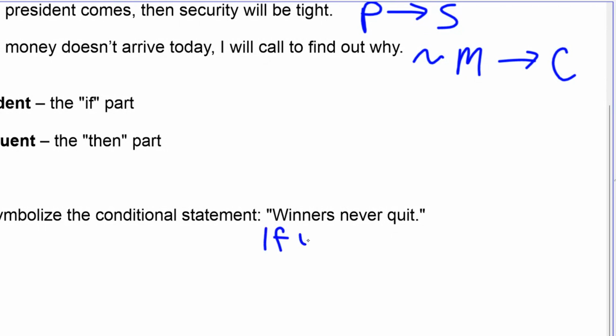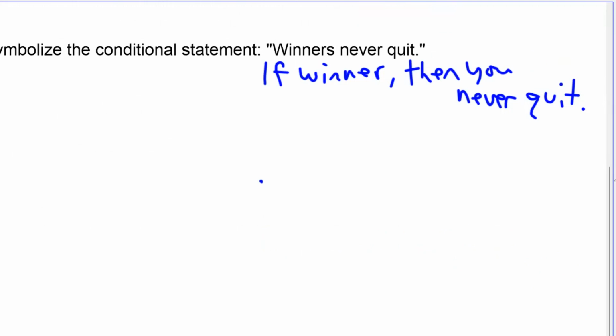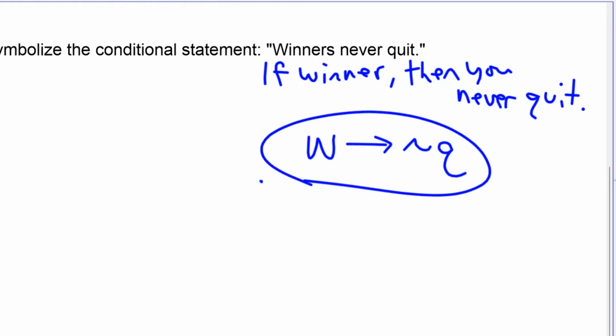If you're a winner, then you never quit. Just thinking about it with the words if and then makes this problem a lot easier, I think, because sometimes it will be switched around backwards, but not in this case. Symbolize it. If you are a winner, then you never quit. How about that? If you're a winner, then you never quit.